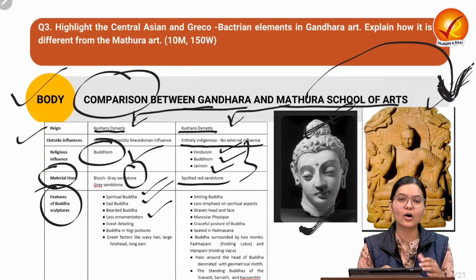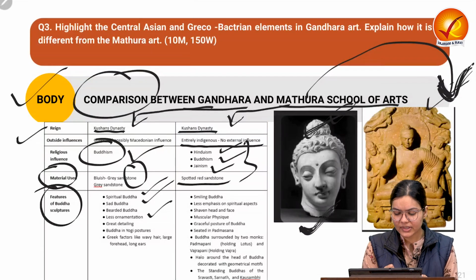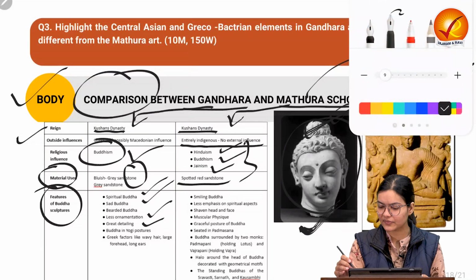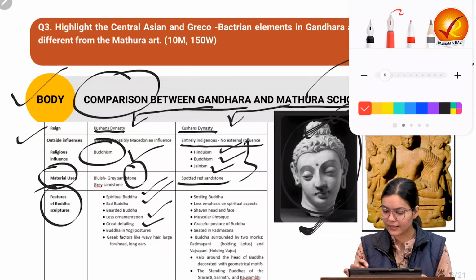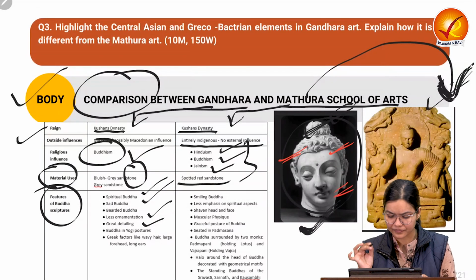It has influence, and therefore the beard and mustache kind of Buddha is depicted. Also there is less ornamentation, less decorative work. In that way it has been done. Also the detailing is provided. If we look at the face of the Buddha, we can find great detailing done to the different facial features of the Buddha.